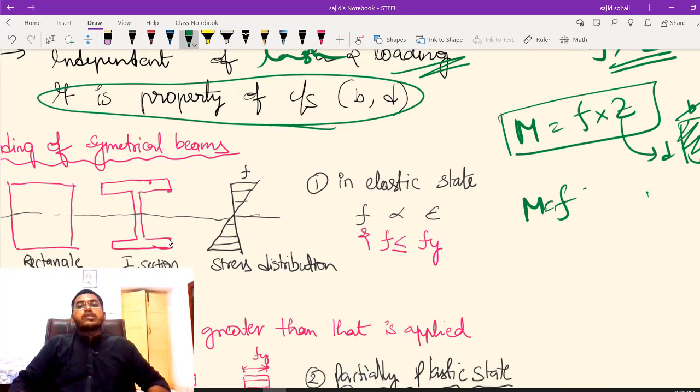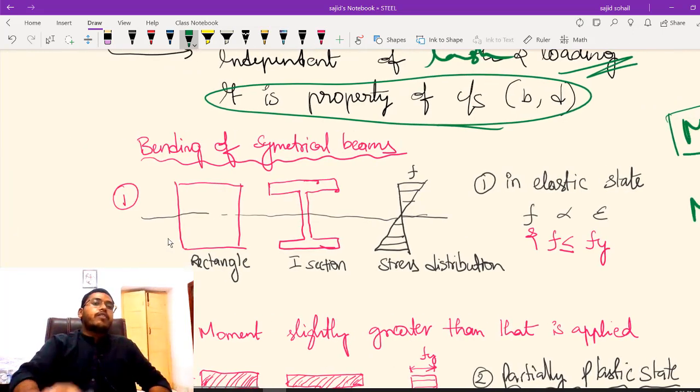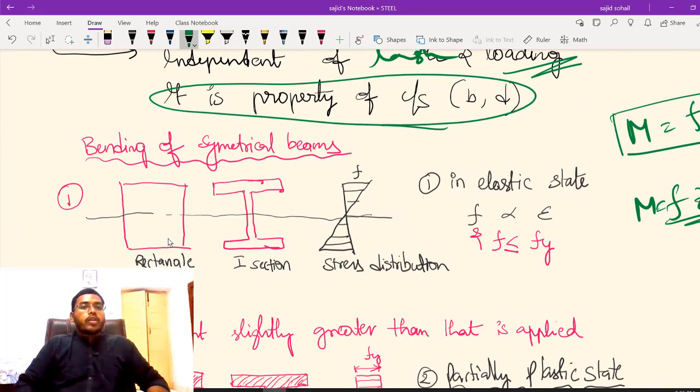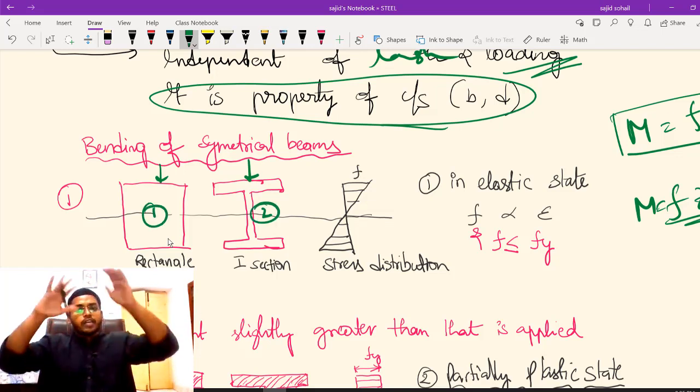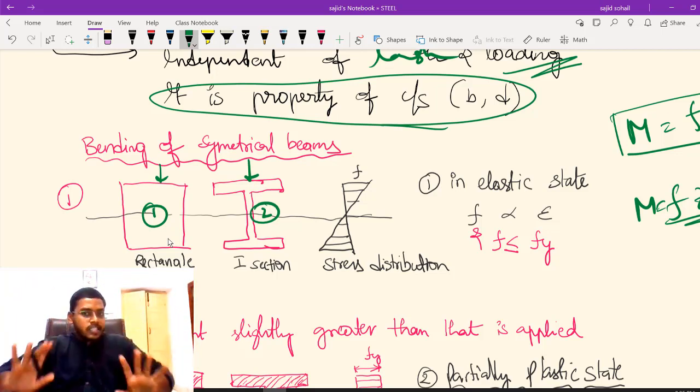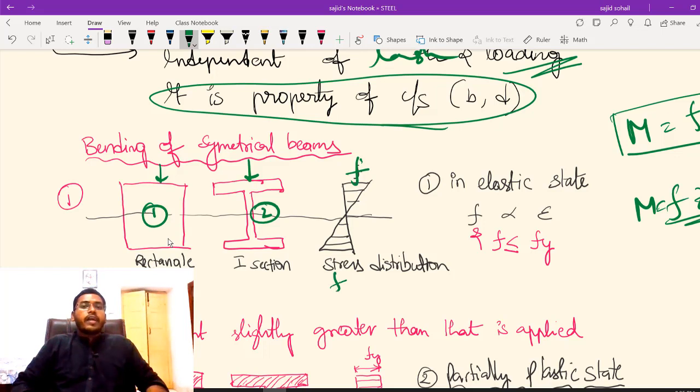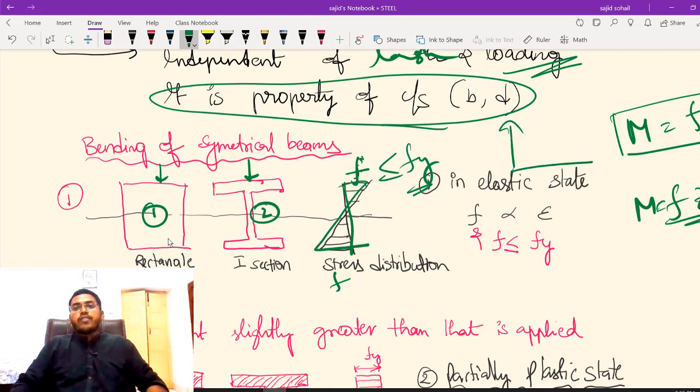Now let us see the same concept which I have taught you earlier. Whenever you are just loading my body, it could be an I section or it could be a rectangular section. Let this be rectangular section 1 and I section 2. It doesn't matter. Whenever you are loading it, थोड़ा ही load add करोगे, so it will enter into elastic state only, right? So what will be the stress? Let us take F and F. This is your stress distribution diagram. And obviously your F will be less than or equal to your yield strength, right? So graph was something like this.